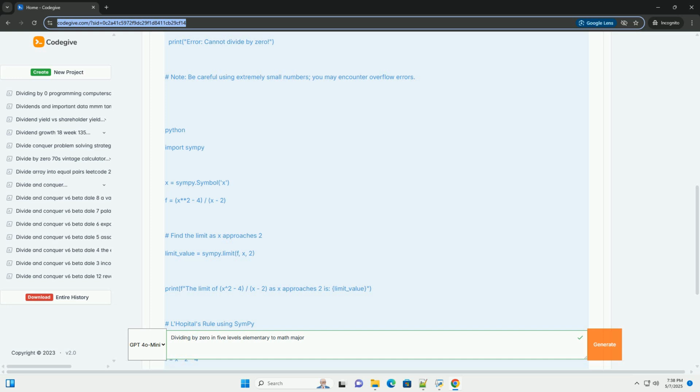Consequences: if we allowed division by 0, it would violate the field axioms and lead to logical contradictions. Many important theorems and properties of fields and other algebraic structures rely on the fact that multiplicative inverses exist for all non-zero elements. Allowing division by 0 would break these foundations.